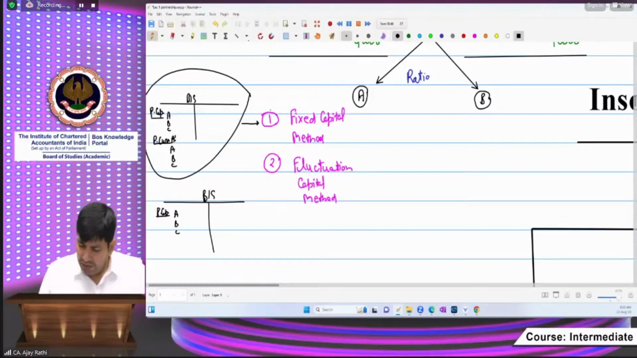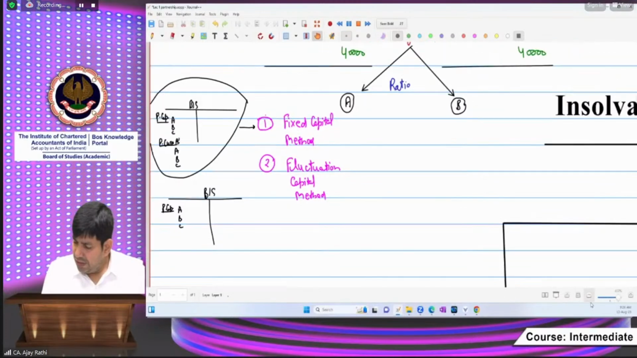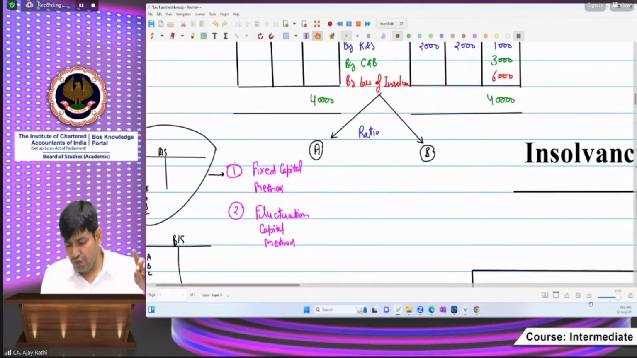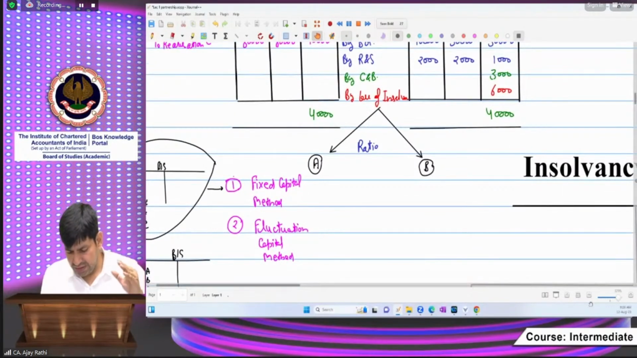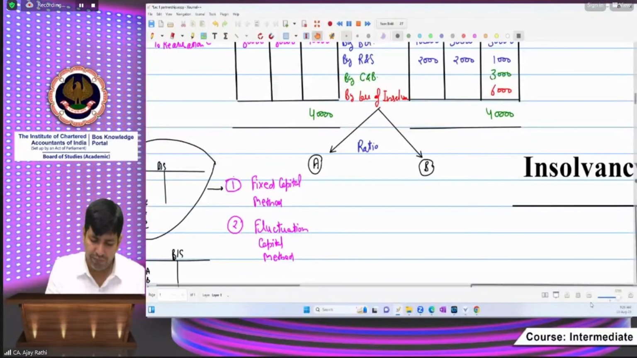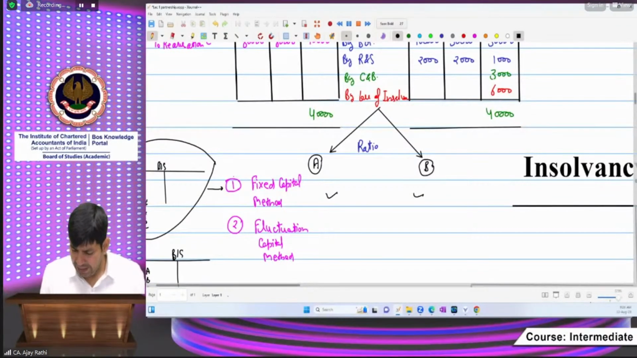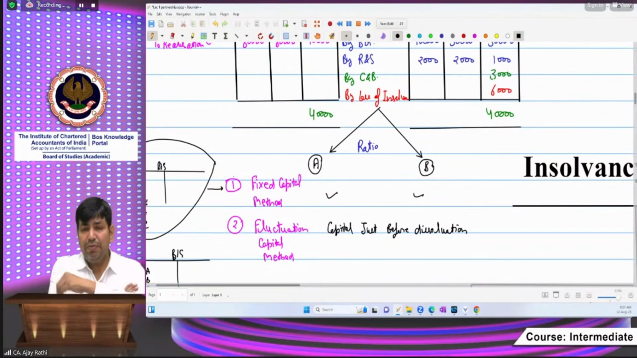Okay, beta. So in this case, it was decided that first go with the agreement. If the agreement is not there, then see, is there any fixed capital in that ratio? Then fixed capital ratio. If that is not there, it means capital is not fixed there. Then only go for the fluctuating capital method, and that says the capital just before dissolution. These are the words given in that case.